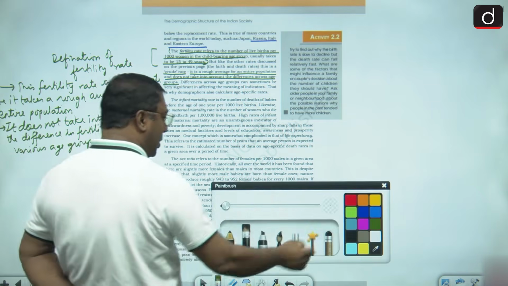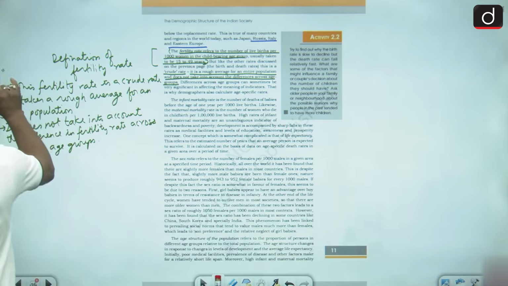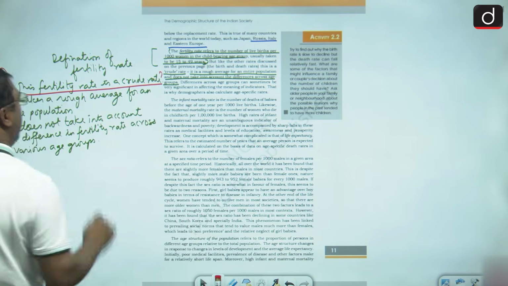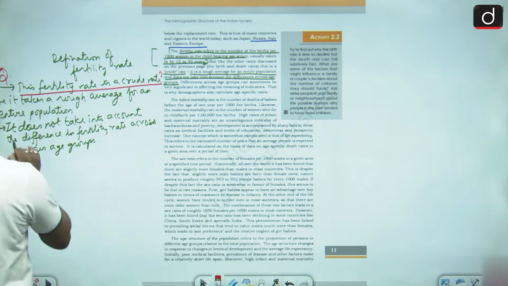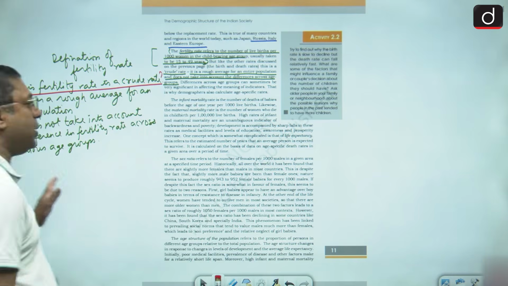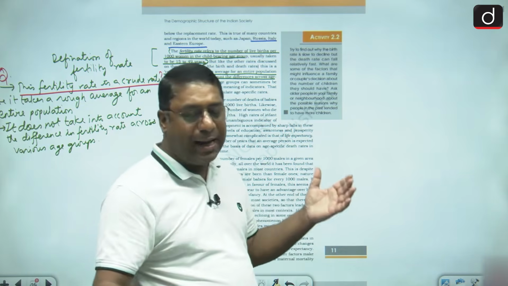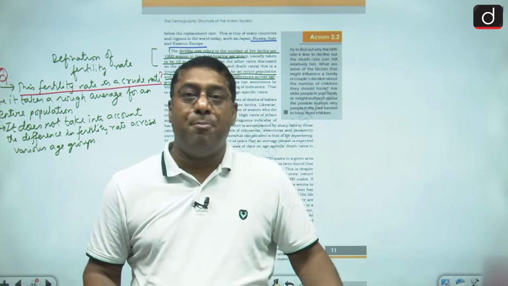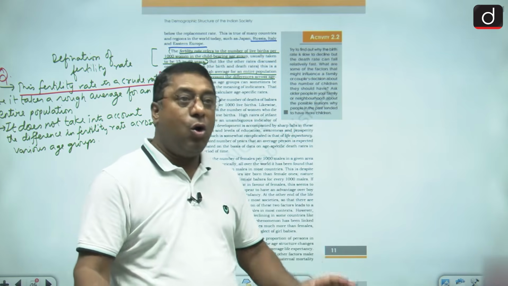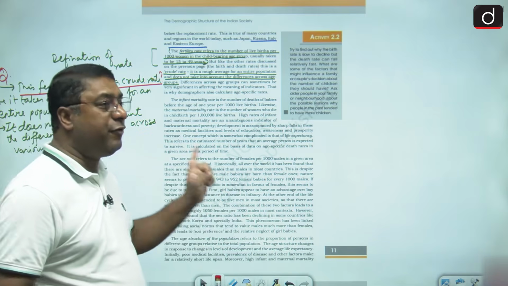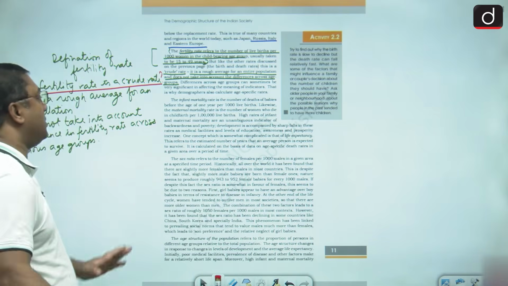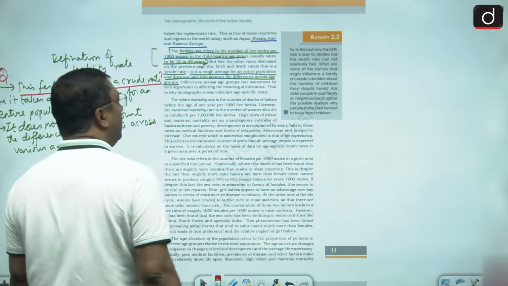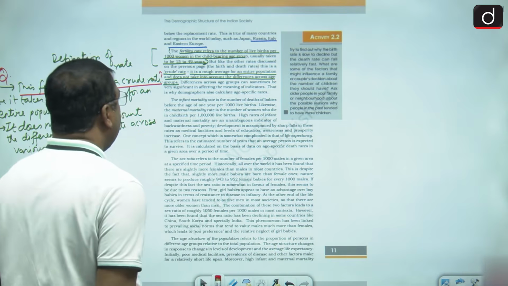So here a question arises: why is fertility rate a crude rate? It is because it is taken as a rough average for the entire population. And I did tell you that fertility rate is the number of live births per 1,000 women of the age group 15 to 49 years.